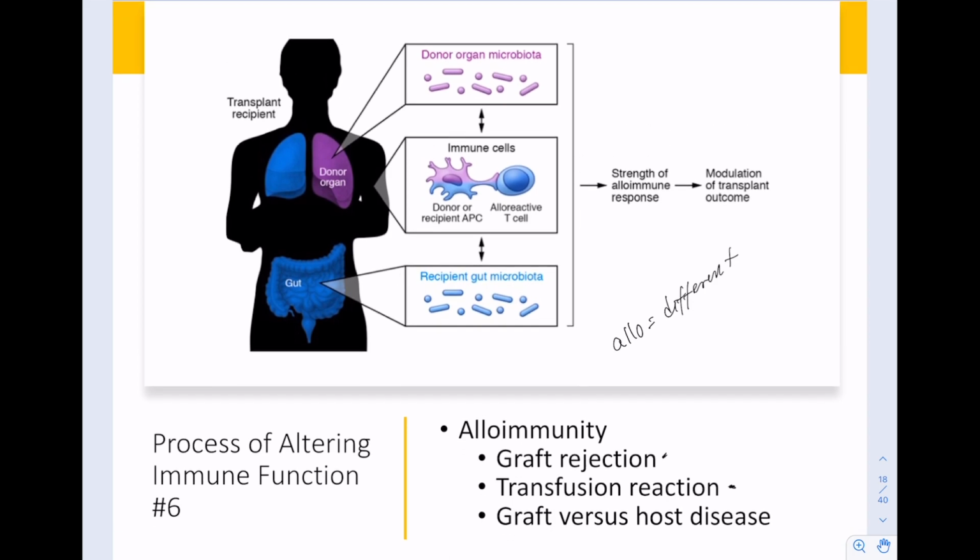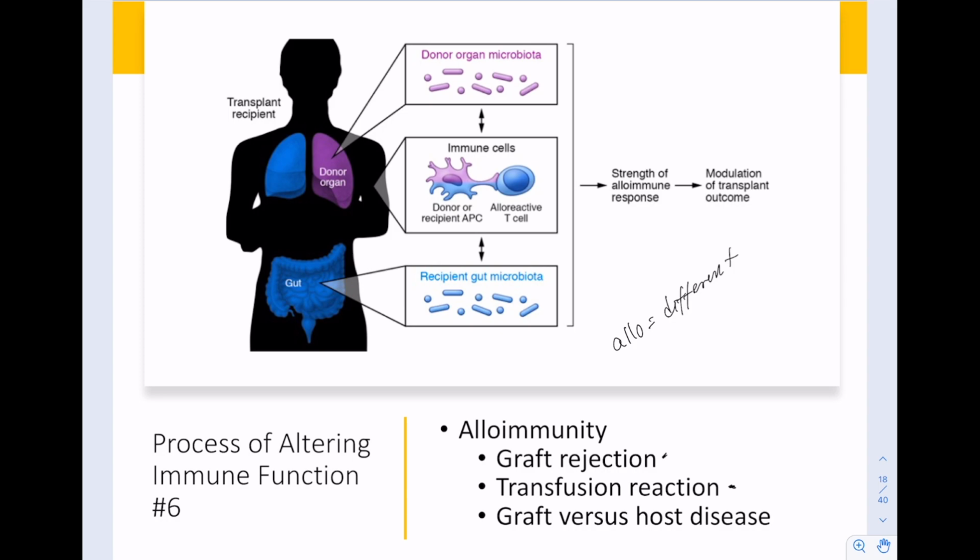Graft versus host disease is a special circumstance. In this, we usually have individuals who need a bone marrow transplant. So if your bone marrow for some reason isn't working, they'll irradiate the recipient's bone marrow to kill all of the hematopoietic stem cells in there. They'll take a donation from somebody else that's closely related or has similar MHC class 1 receptors, and they'll give that person the injection or the transplant of that new bone marrow.